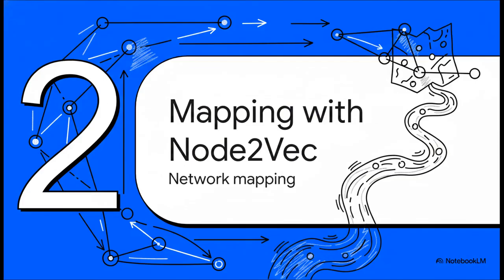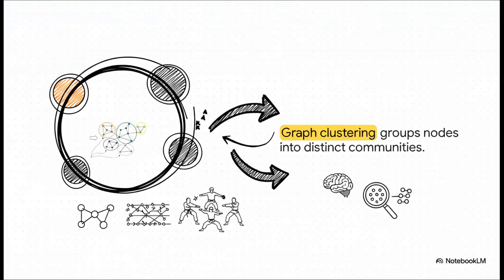Moving right along to section 2, mapping networks with node2vec. So before modern neural networks really took off, researchers needed a way to figure out which entities naturally belonged together. Actually, there's this famous, kind of hilarious dataset in network science called the Zachary Karate Club. Back in the 1970s, a researcher watched a university karate club where a huge, bitter feud broke out between the instructor, Mr. Hi, and the club president. The conflict literally split the whole club into two rival factions.